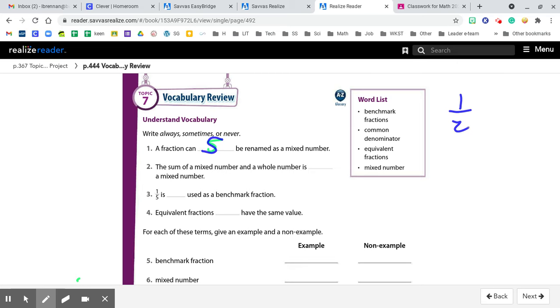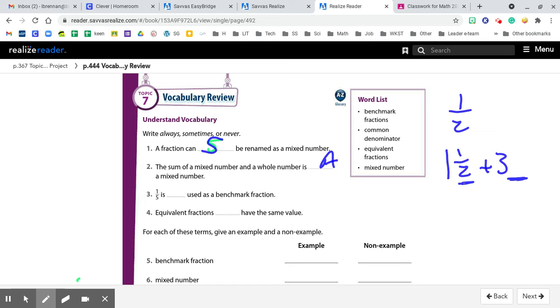The sum of a mixed number and a whole number is a mixed number. And that is going to be always, if you've got a mixed number and a whole number, because there's no other fraction here, you're always going to be bringing that fraction over. So it's always going to be a mixed number.